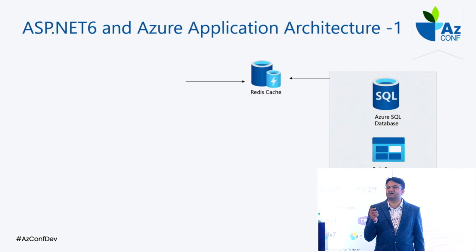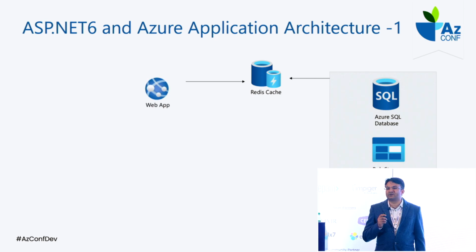Even Stack Overflow, do you know the questions and answers you are looking at there? They come from the cache. Exactly the same thing: whatever product you are looking at on such a website, which is common, we always retrieve from the cache.